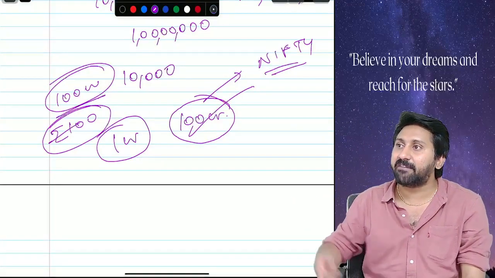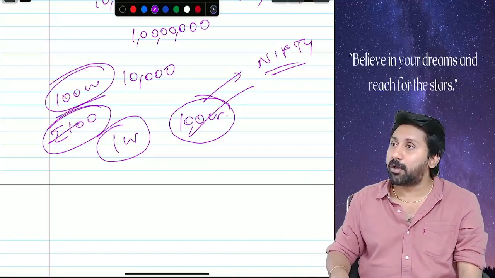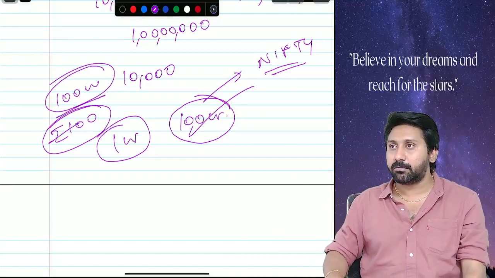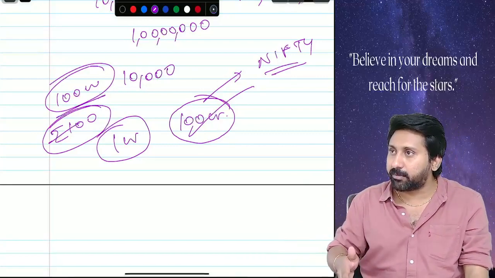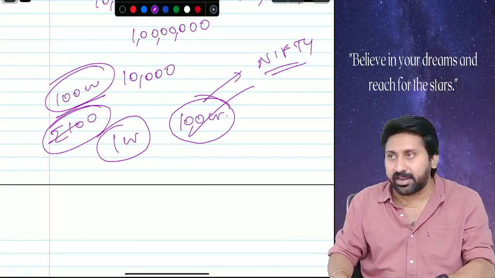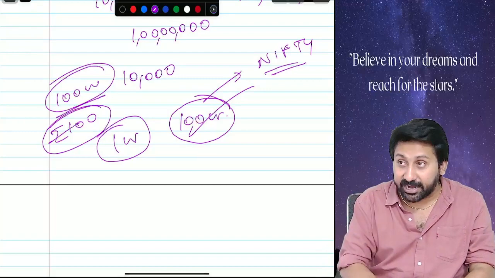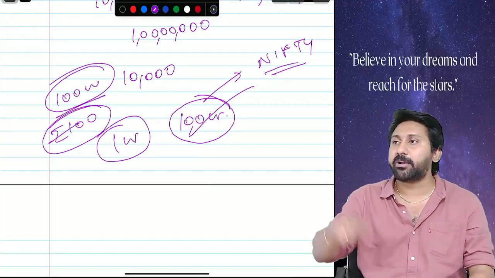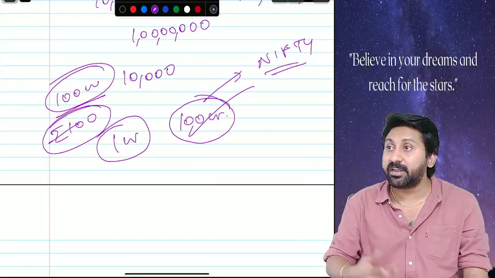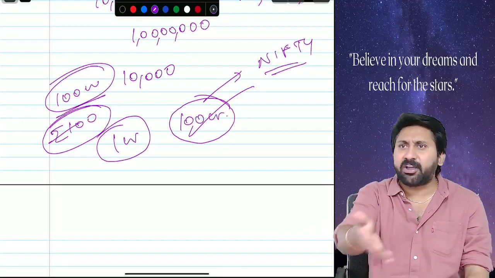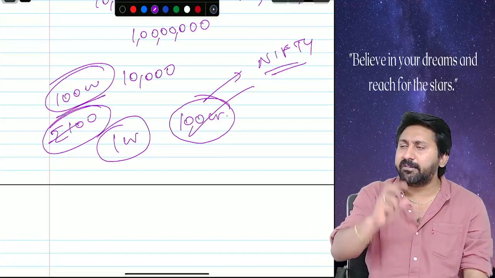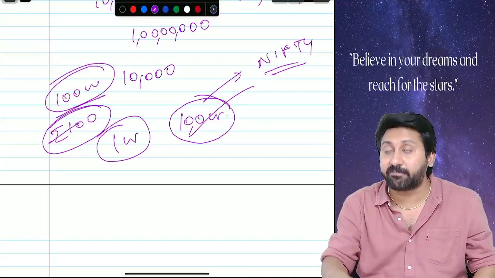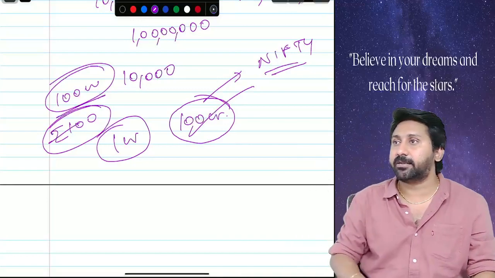Today's NAV, will I buy today or tomorrow? Tomorrow. What is the date today? 9th October 2023. Today's date is 9th October 2023. Today NAV will be calculated. Today's NAV calculation will be done after the closing market hours. Market closes at 3:30. Maybe 5:30 or 6, at that time they will announce a NAV for today. That will not be used for today's units. That will be useful for tomorrow's units.